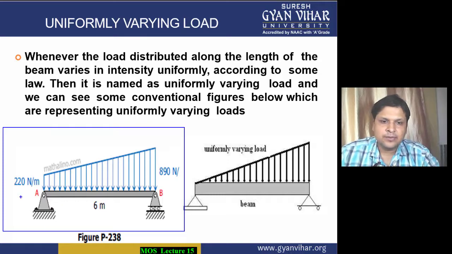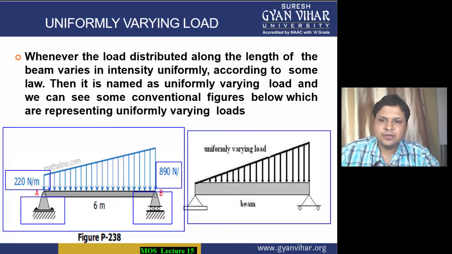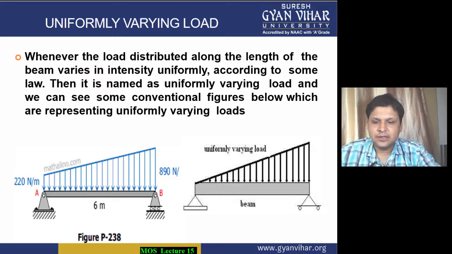It is supported by a simply supported end, and from one side it is roller supported, and the load is varying. On one end it is 220 Newton per meter, on the other end it is 890 Newton per meter. So load is constantly varying. This is the pictorial diagram of this particular whole beam on which the load is acting.